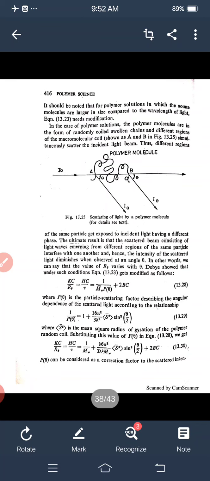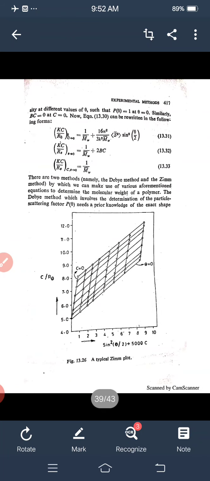Substituting this value of P theta in the above equation, we get Kc upon R theta equals Hc upon tau, equals 1 upon M bar w plus 16 pi square upon 3 lambda square M bar w, s square bar, sine square theta upon 2, plus 2 Bc. P theta can be considered as a correction factor to the scattered intensity at different values of theta, such that P theta equals 1 at theta equals 0. Similarly, Bc equals 0 when c equals 0.